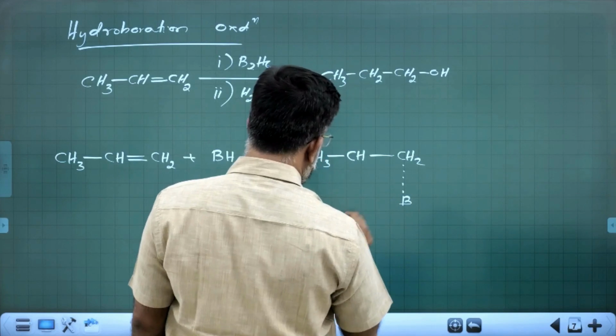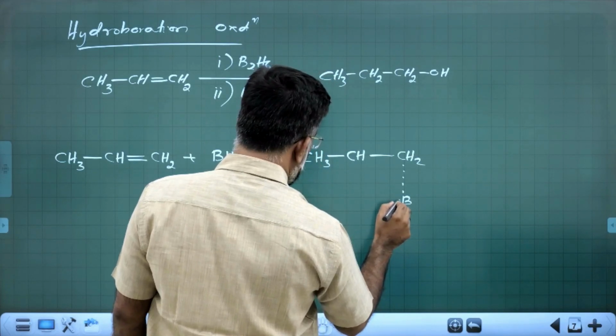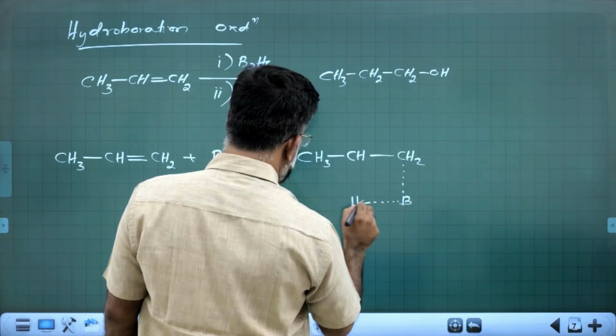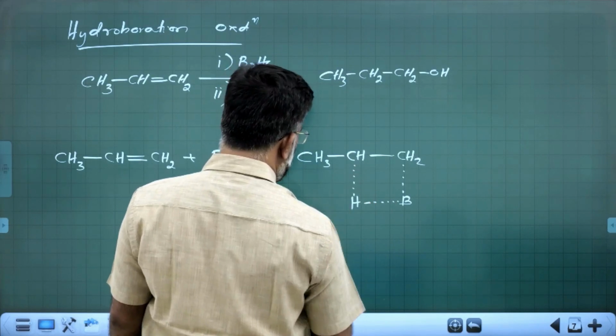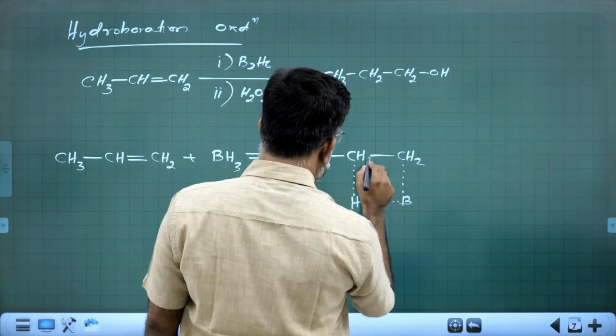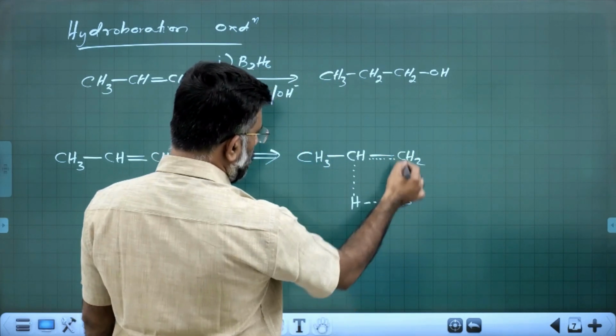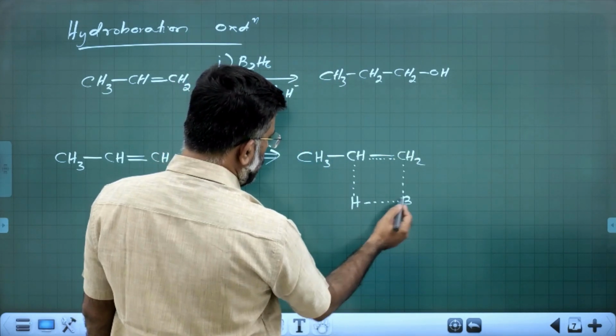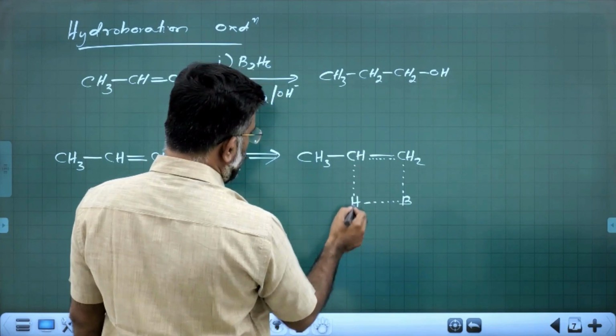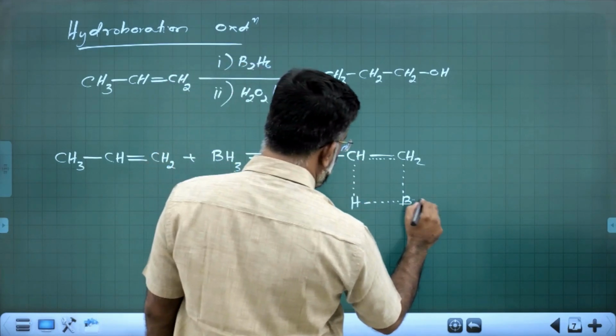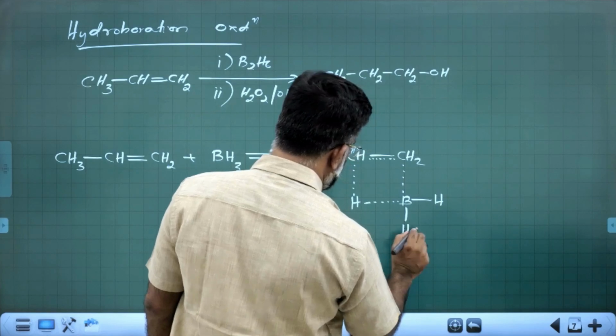Boron is bonded here, and one of the hydrogens from boron is bonded to this carbon. One pi bond of the double bond is about to break, and this boron-hydrogen bond is about to break, and this carbon-hydrogen bond is about to form.